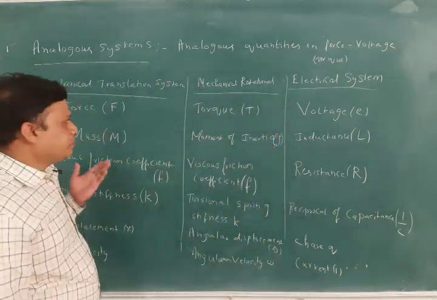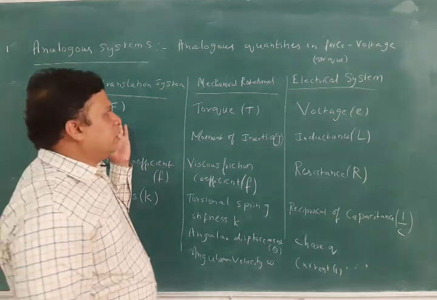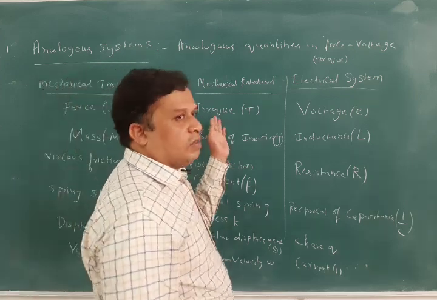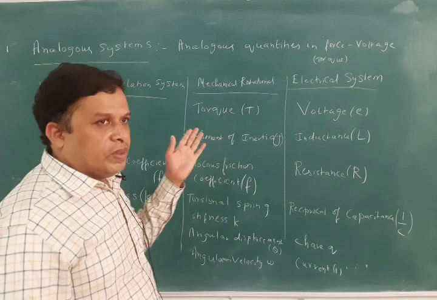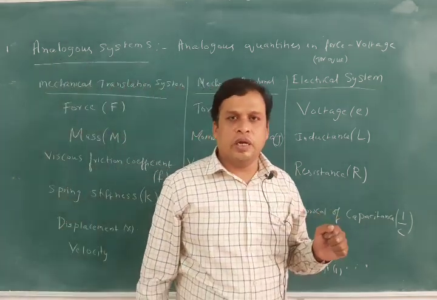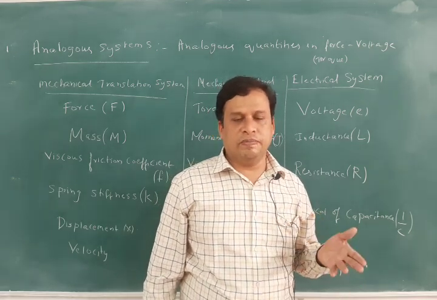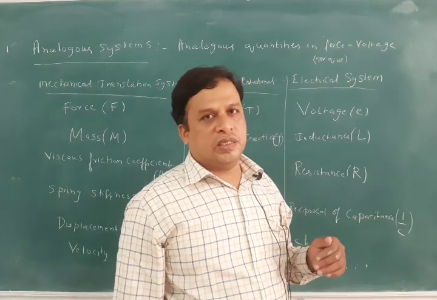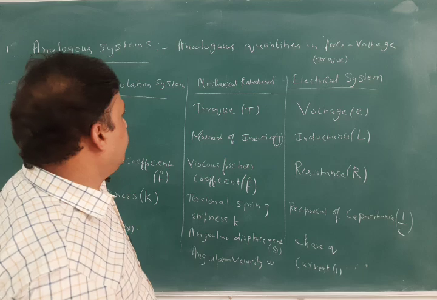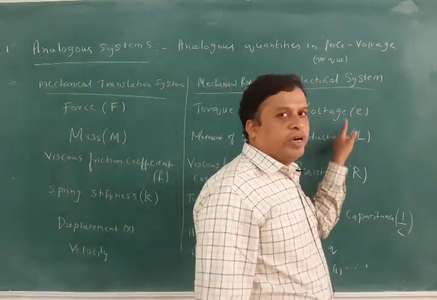If you see here, force F, it is a linear force. Then what is the comparison? The same or the analogous quantity in the rotational system. Analogous means similarity. If you write the differential equation of these mechanical systems or electrical systems, the differential equation has some quantities, no? That quantity is like you are having the quantity of force here. In the rotational system, it is nothing but torque, and in the electrical system it is nothing but voltage denoted by E.